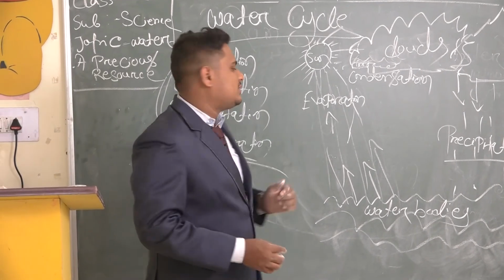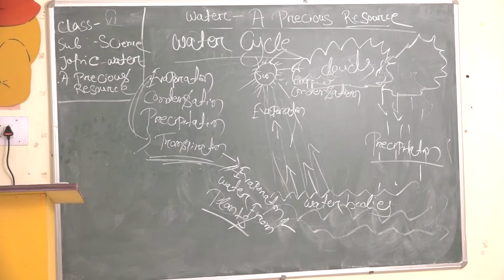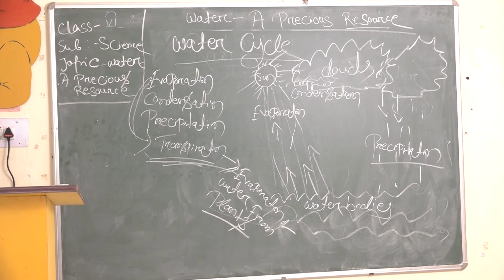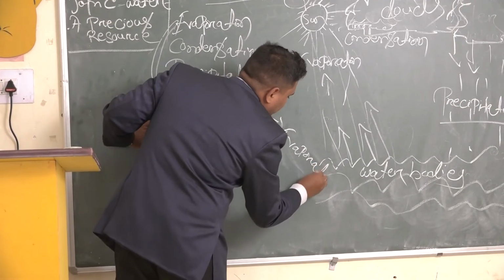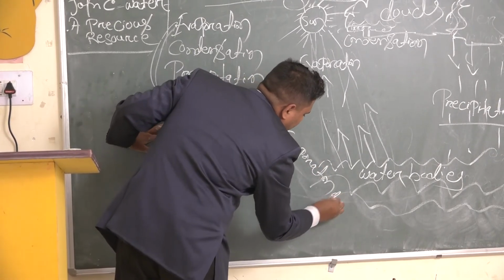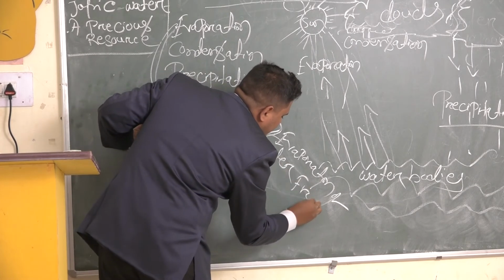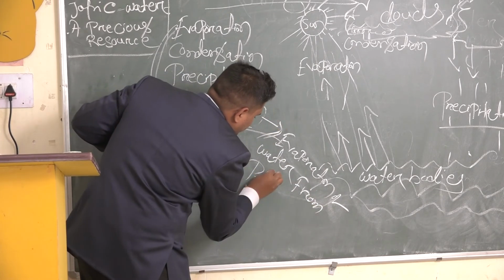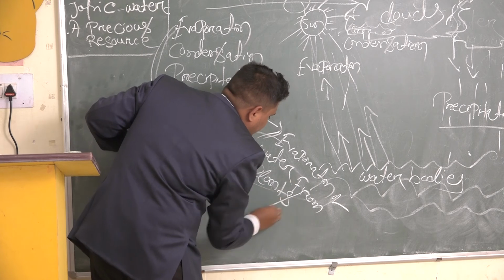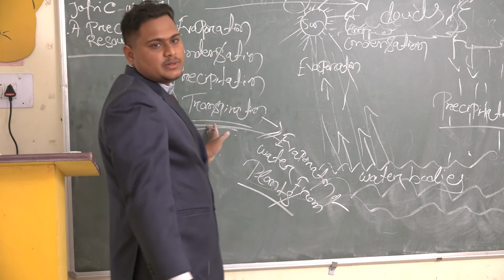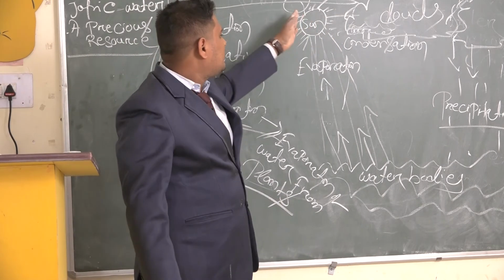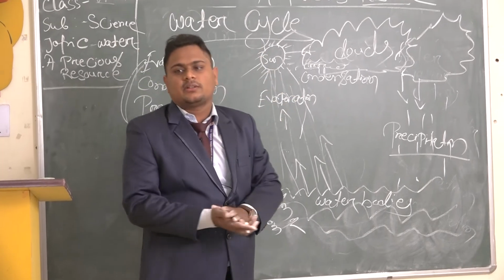That process is known as transpiration, the evaporation of water from plants. So these are the processes involved in the water cycle.